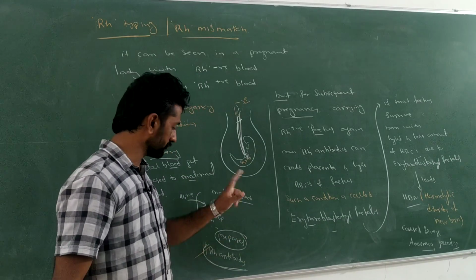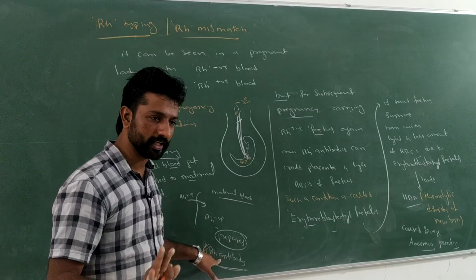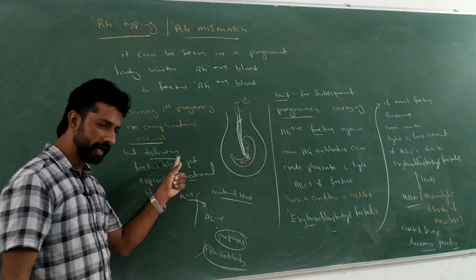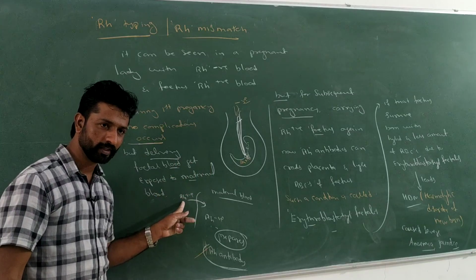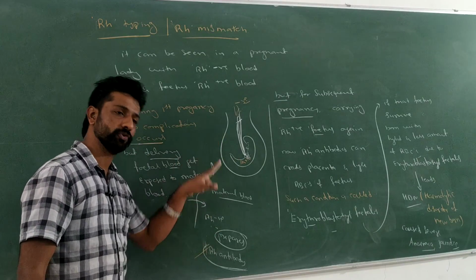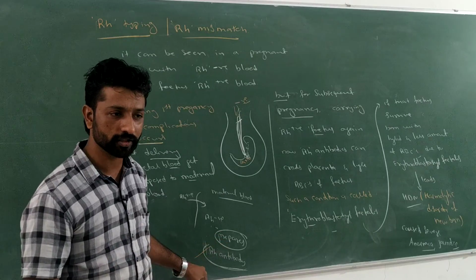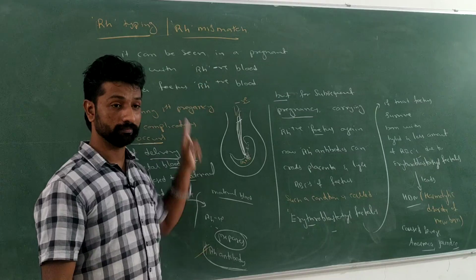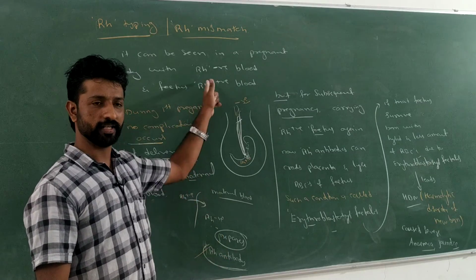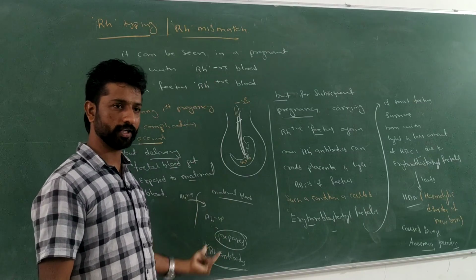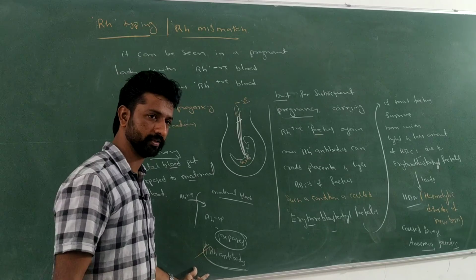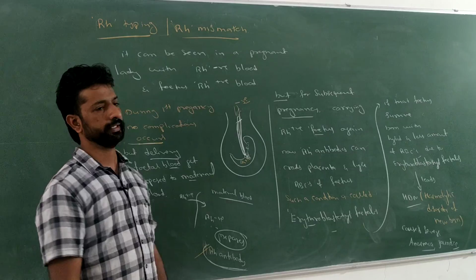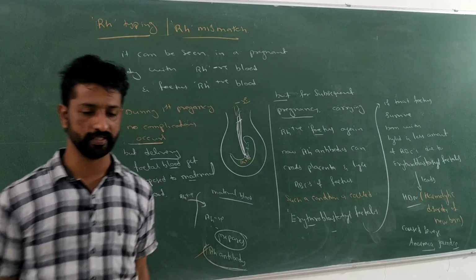How? After the delivery only we get to know whether RH antibodies are present in our blood or not. Before the delivery, no antibodies are produced in maternal blood, right? So after the delivery of the RH positive baby, you can go for the check of RH antibodies. If present in the RH negative lady, RH antibodies are produced in her blood, then what happens? So you must take care before the next pregnancy. Let's discuss that now.